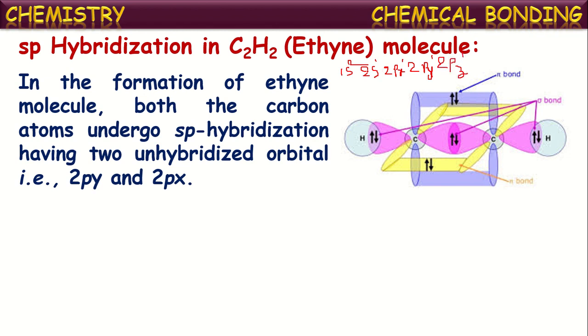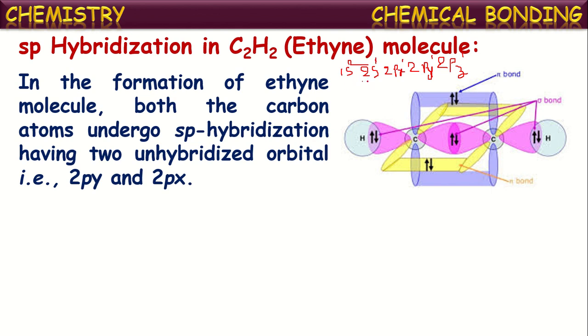Instead of being 1s2, 2s2, 2p2, it now becomes, in the excited state, 1s2, 2s1, 2px1, 2py1, 2pz1. So in the formation of this molecule, before bond formation with other atoms, carbon itself undergoes sp hybridization,